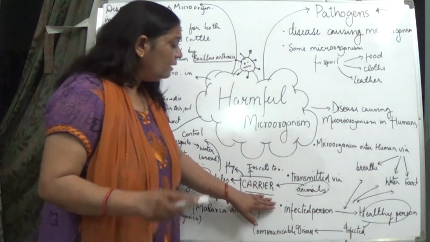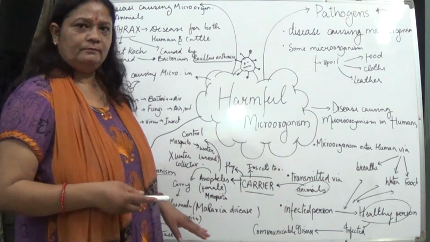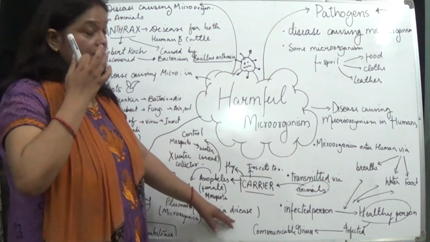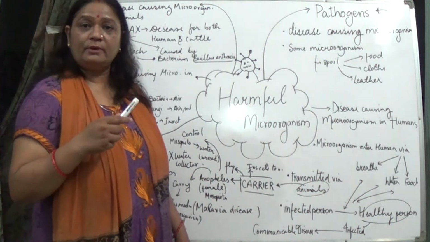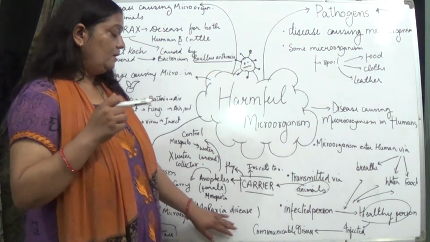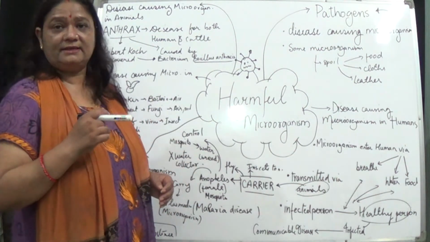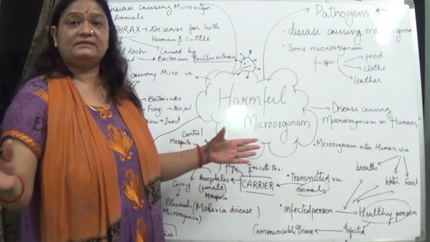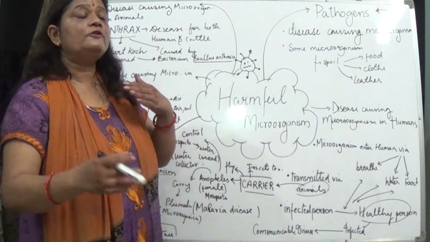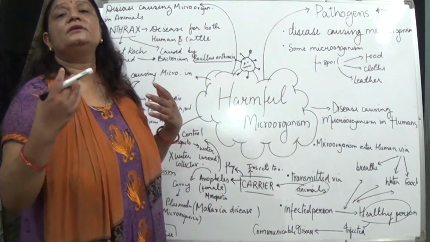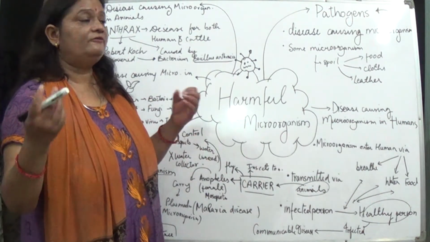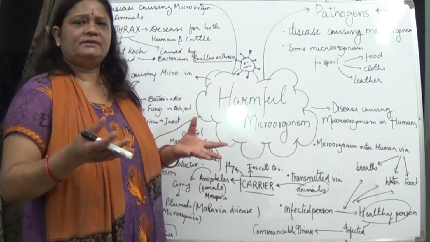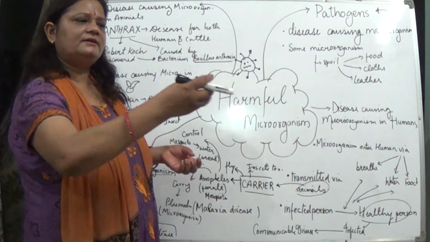When these diseases are spread through the air, for example, right now you can take the example of the coronavirus. It is said that you have to put on a mask, isn't it? And you have to be aware everywhere that you should keep distance. Why is this being said? Because if a person infected with the coronavirus is beside you, and he or she sneezes or even coughs, what happens? The spores get spread in that area.